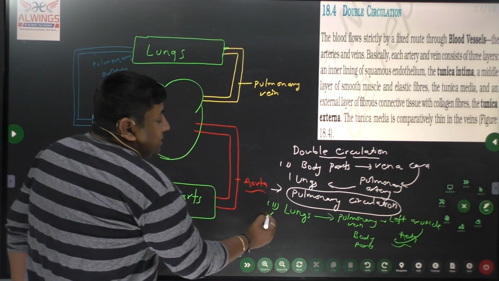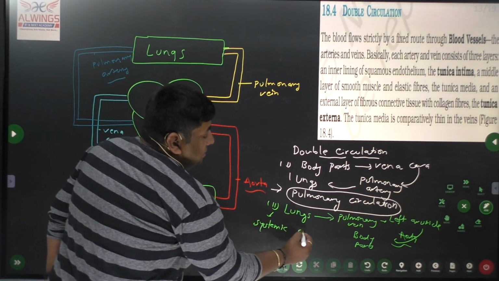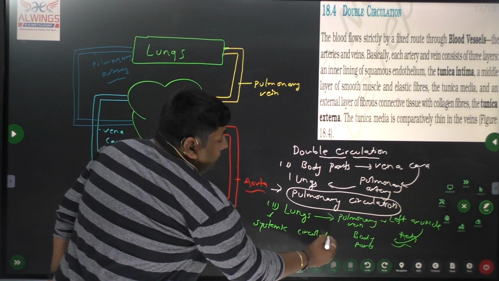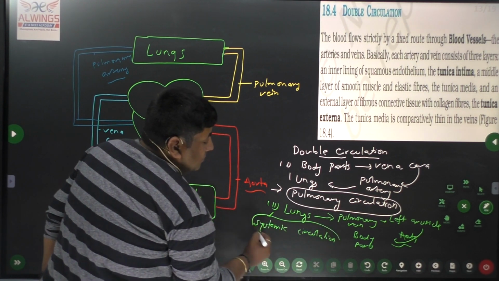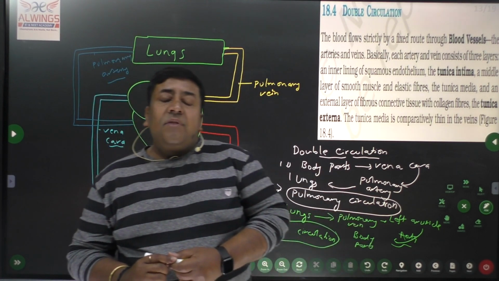It is called systemic circulation. So here blood enters into the heart twice.